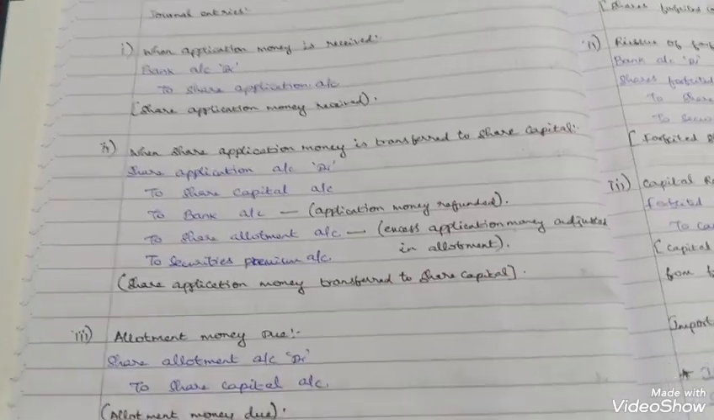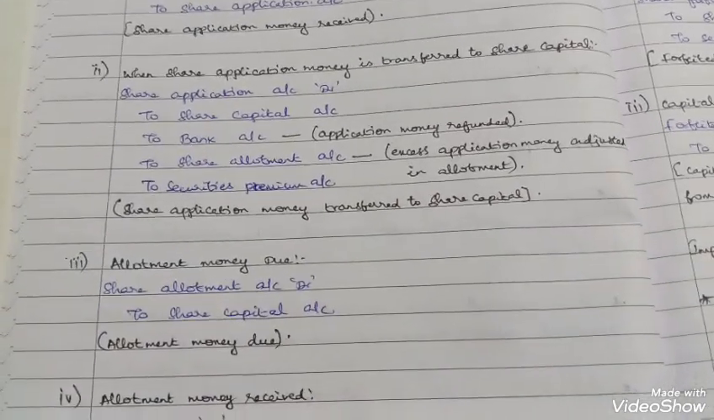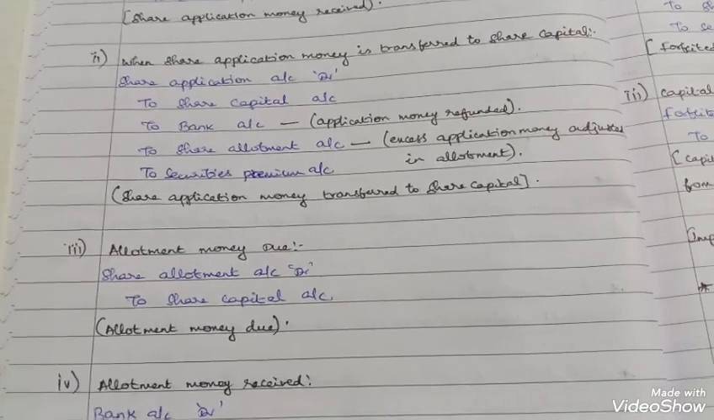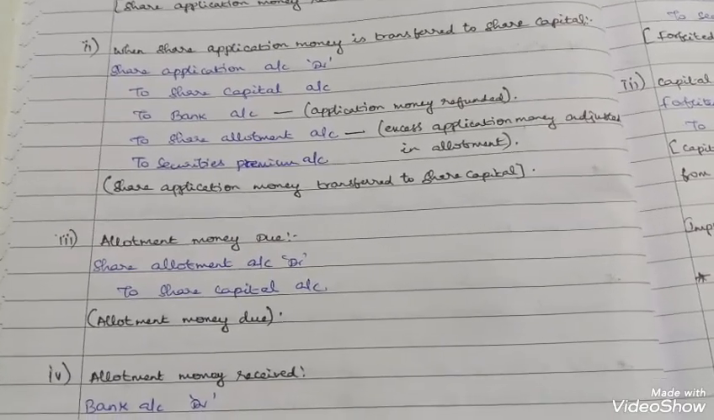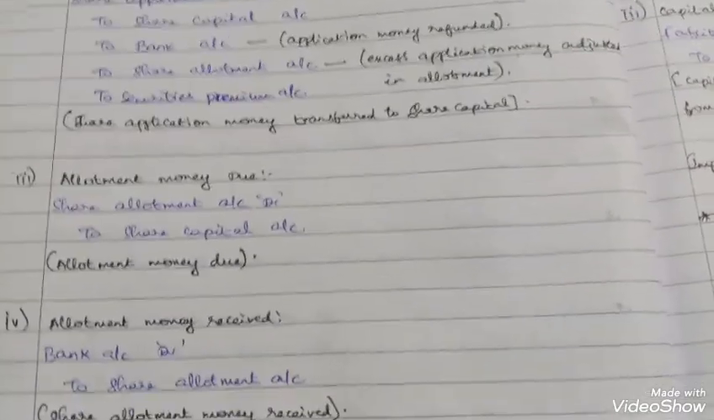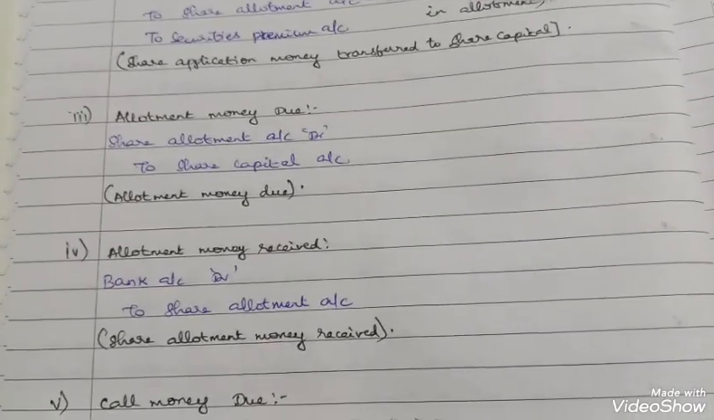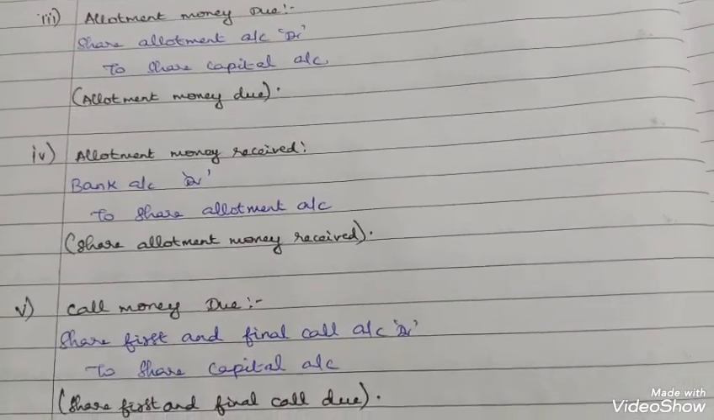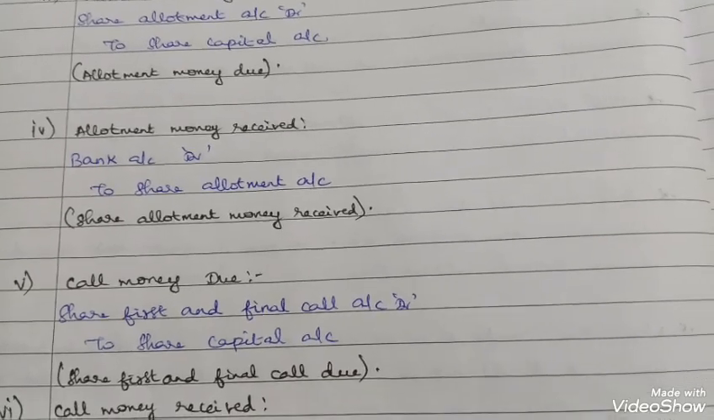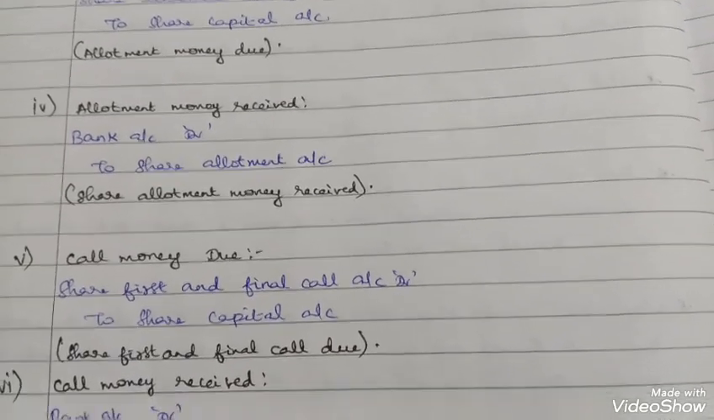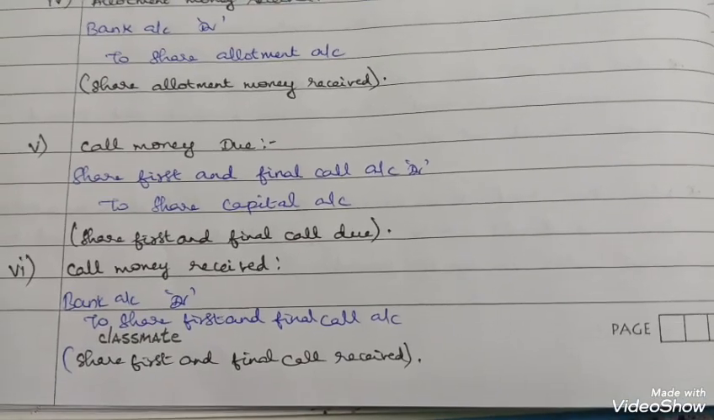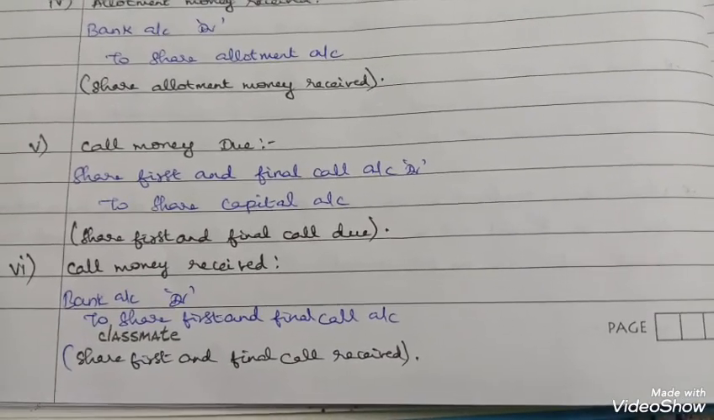Next, allotment. When the allotment money is due, share allotment account debit to share capital account. When the allotment money is received, bank account debit to share allotment account. When the call money is due, share first and final call account debit to share capital. And when the call money is received, bank account debit to share first and final call account.